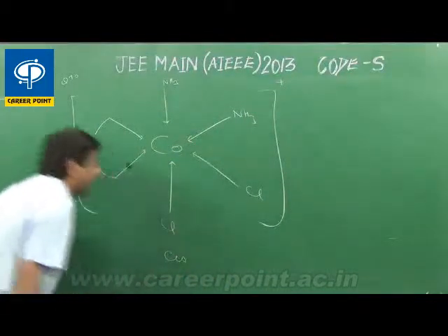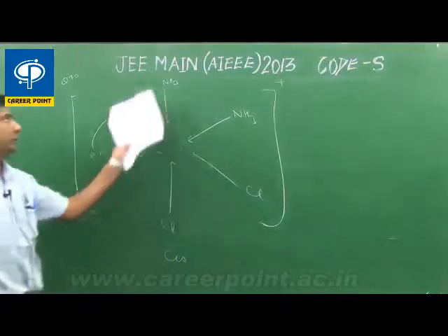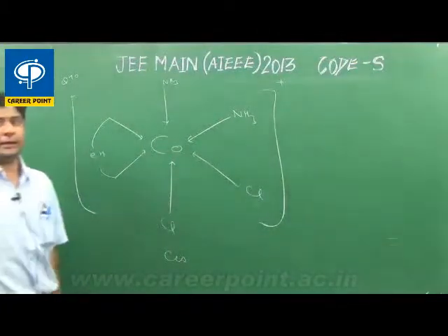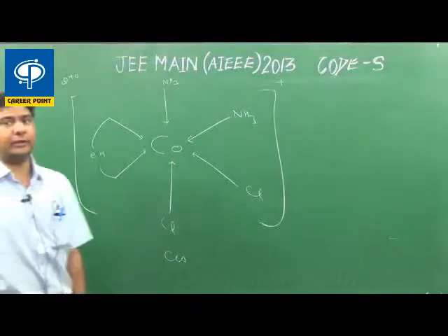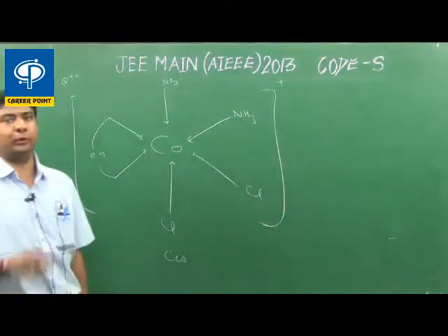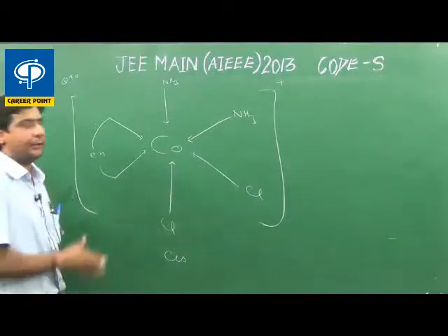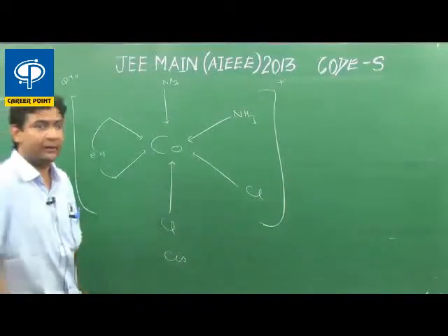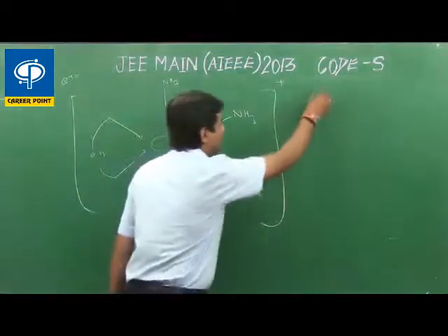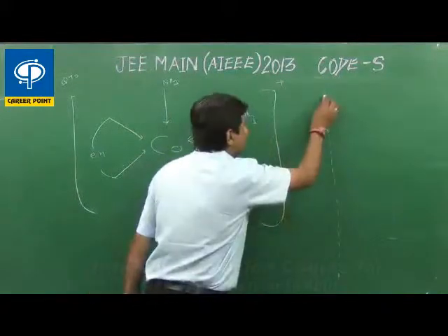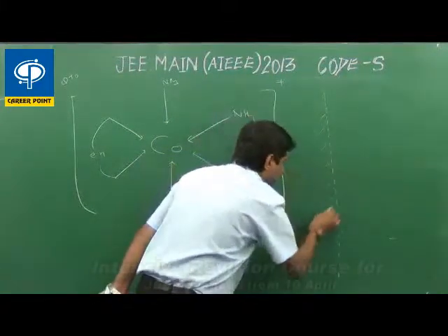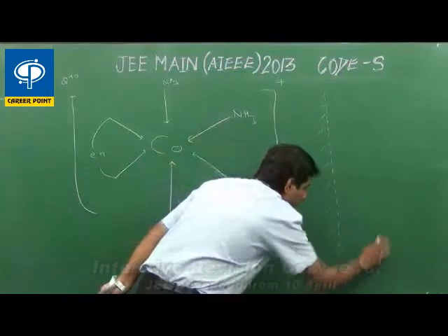Both chlorine are 90 degrees with respect to each other. Both ammonia are 90 degrees with respect to each other. As we all know, en is ethane 1,2-diamine, previously known as ethylene diamine. It is a symmetrical bidentate ligand. The cis form does not have any POS, that is plane of symmetry. It will show optical isomerism. If we put a mirror